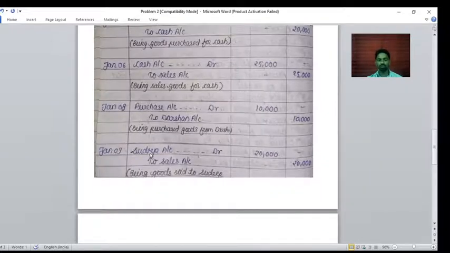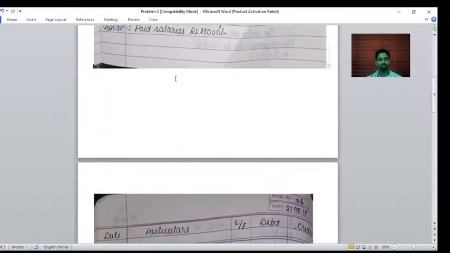Sudeep is a personal account, and what's the personal rule? Debit the receiver, because the business is going to sell to Sudeep, and Sudeep is the receiver, that's why it is the debit. Sales is income for the business, so it will come under the nominal account. And what's the nominal rule? Debit all expenses and losses, credit all income and gains. After selling, it is income for the business, so it will be the credit, rupees 20,000, being goods sold to Sudeep. So this is the narration.